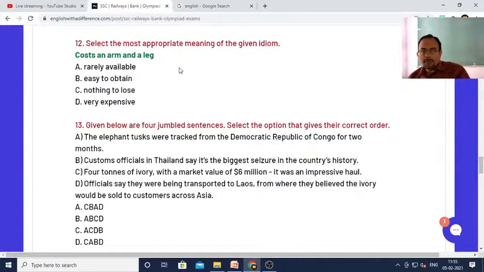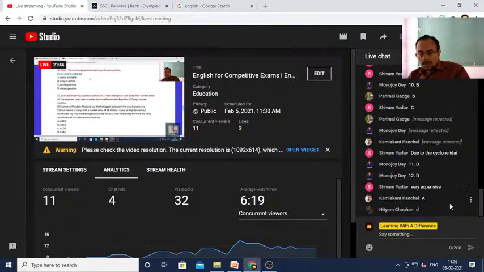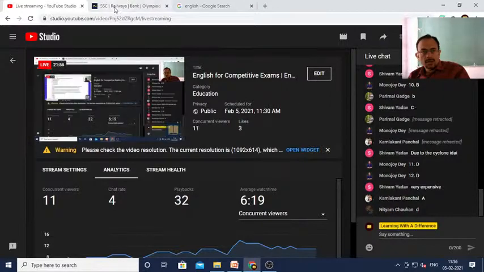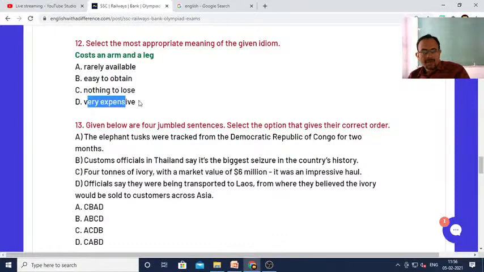Costs an arm and a leg. Yes, D is the correct answer. It seems very expensive. Shivam, Manajay, Nityam, no, I mean Palak Chauhan, all of you are correct. So it should be very expensive.